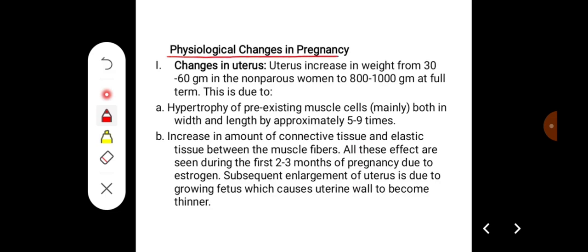Physiological changes that occur during pregnancy. There will be changes in the uterus. The uterus increases in weight from 30 to 60 grams in nulliparous women to 800 to 1000 grams at full term,